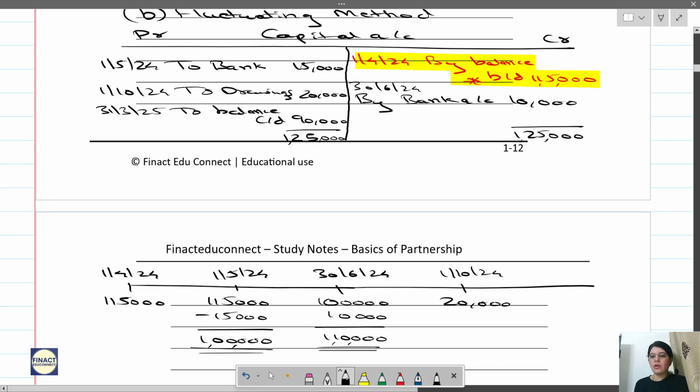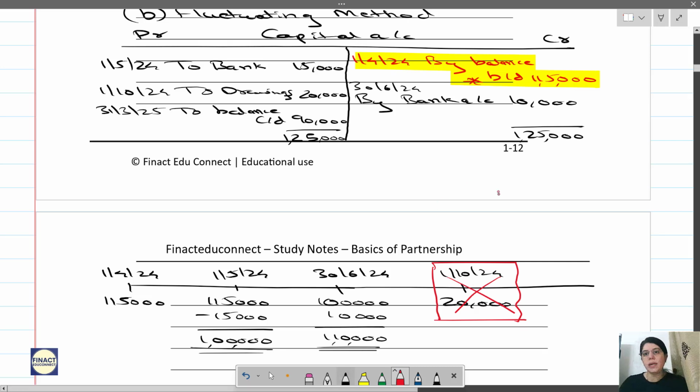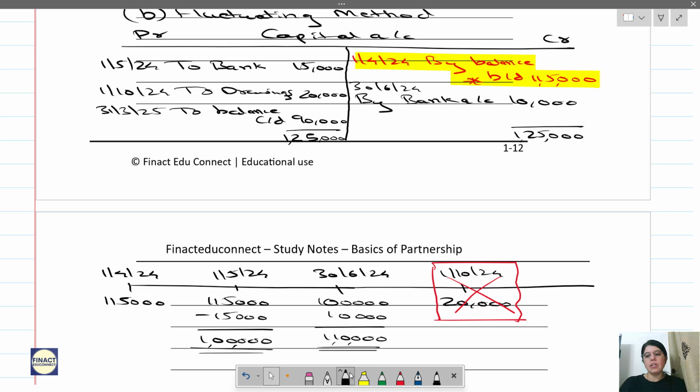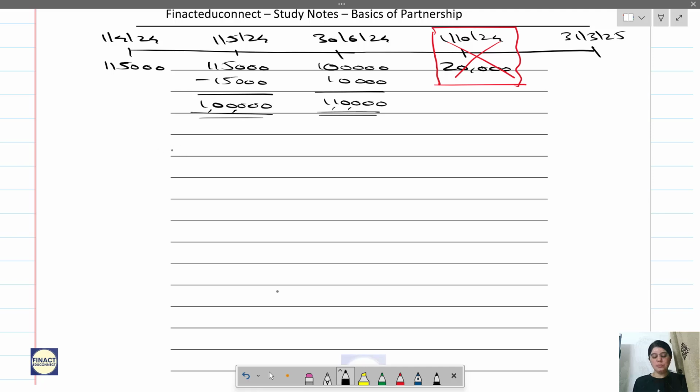20,000. Now remember, even here for calculating interest on capital, drawing is not considered. Okay, so the interest on capital method will remain same. Drawing will not be considered, but for calculating the opening balance of the capital account, it depends on what method is used, whether it's a fixed method or fluctuating method. So 31st March 25. Okay, fine. Now let's calculate the interest on capital here quickly.